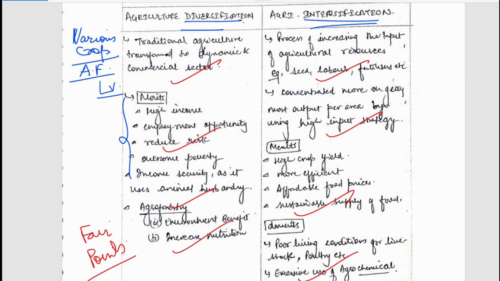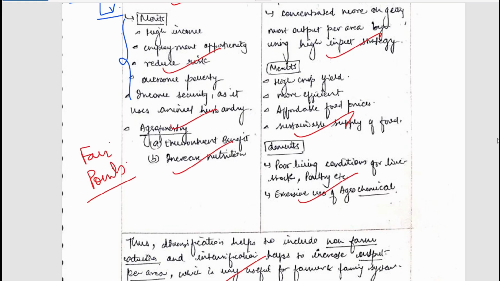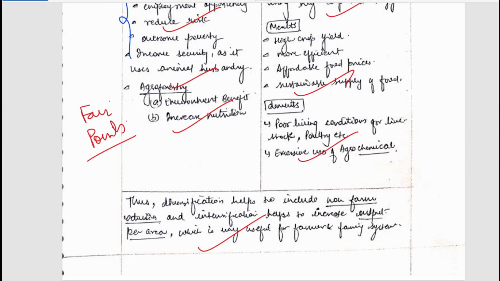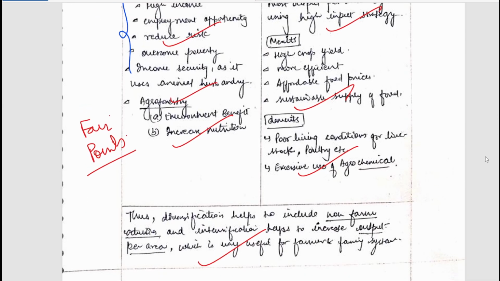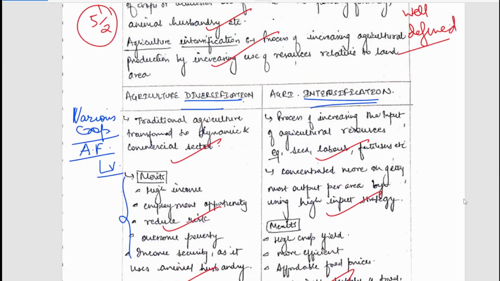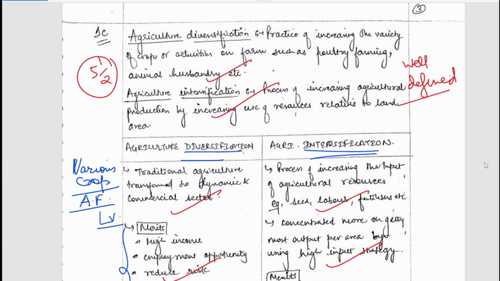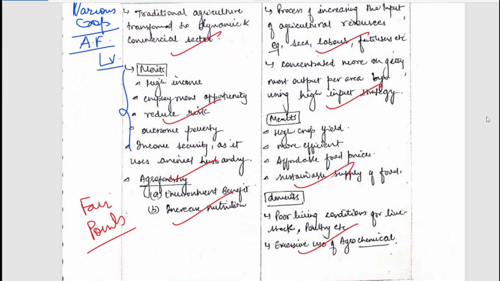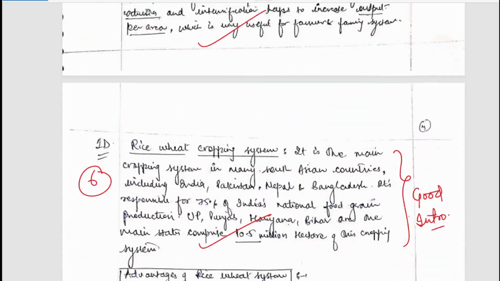Both merits and demerits have been mentioned. You can simply pause and read the answer if you want to, and I can conclude it. But there is scope for enhancing and elaborating the answer. The student has written very briefly, so there are chances of elaborating the answers, adding examples and other things. Those things can be helpful.